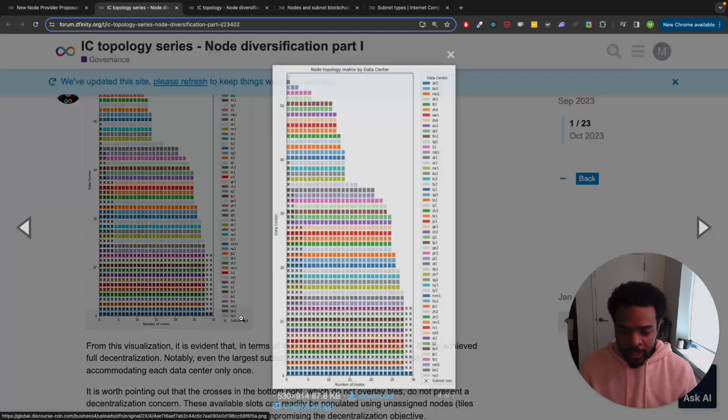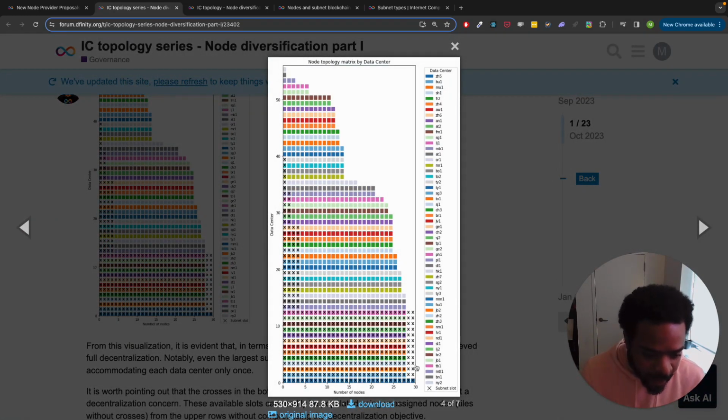even though these at the end here don't have any nodes in them from these providers, you can take some nodes from these other data centers, and stick them down here, and these subnets can still be decentralized with a subnet limit of 1 for the data center. So the data center characteristic is looking really good for the network.